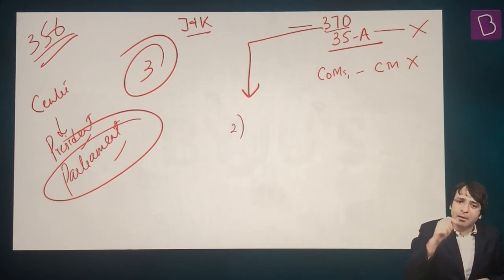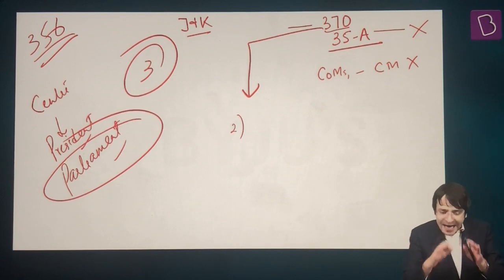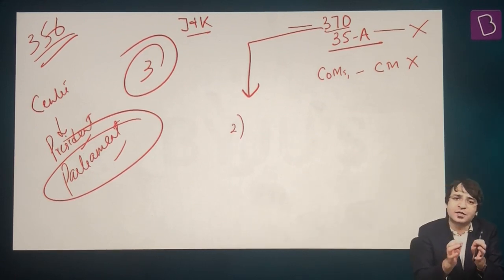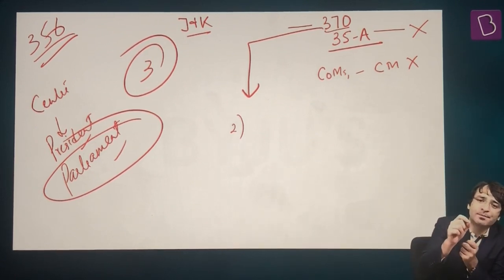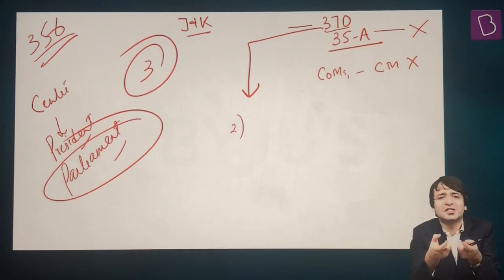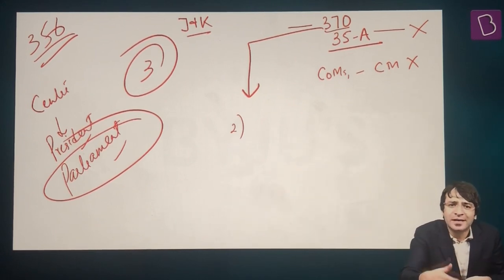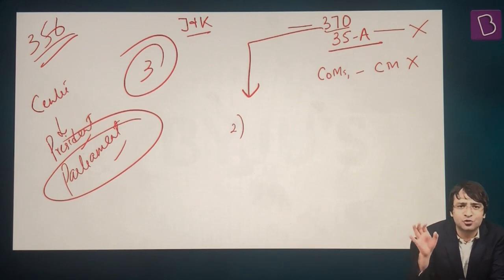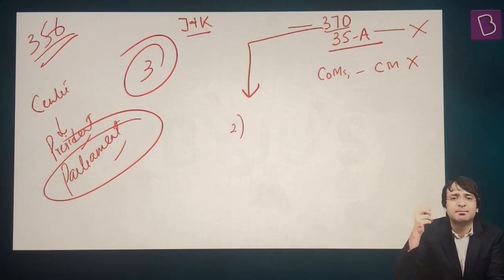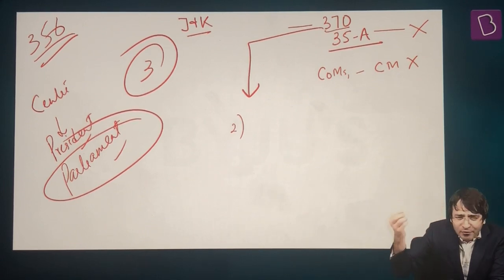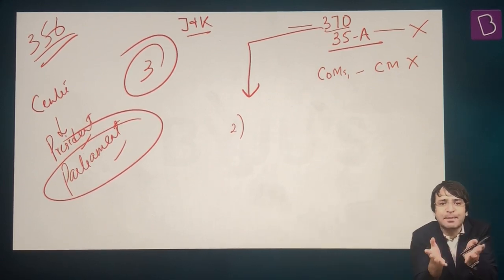There is a maximum validity of a president's rule, and that maximum validity is 3 years. That means president's rule by its very nature is temporary. Since there is a breakdown of constitutional machinery, since no political party is in a position to form the government, since we can't hold elections right now, that is why let's have president's rule. So president's rule by nature is temporary.